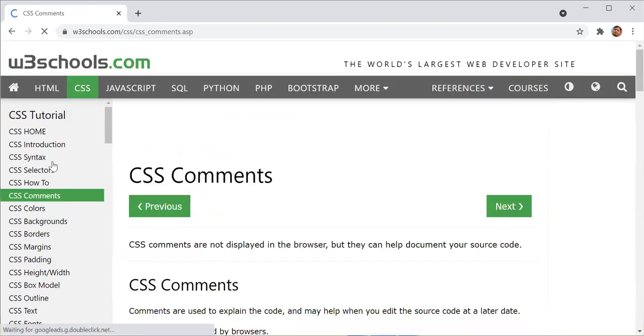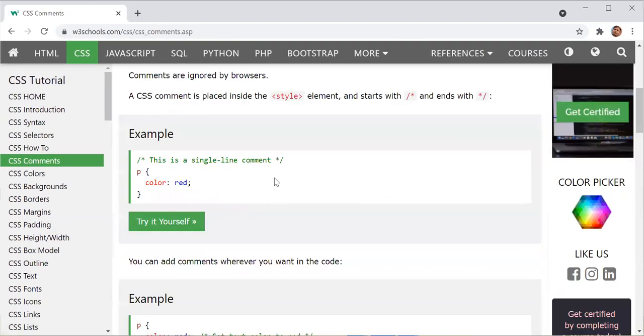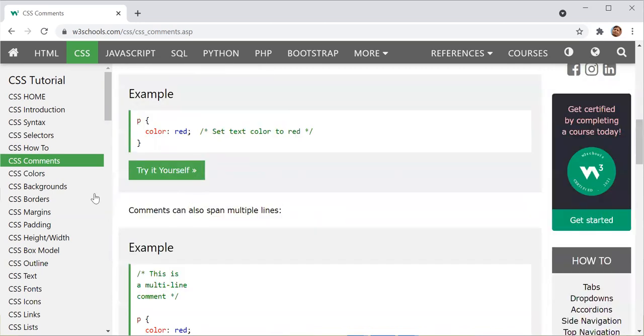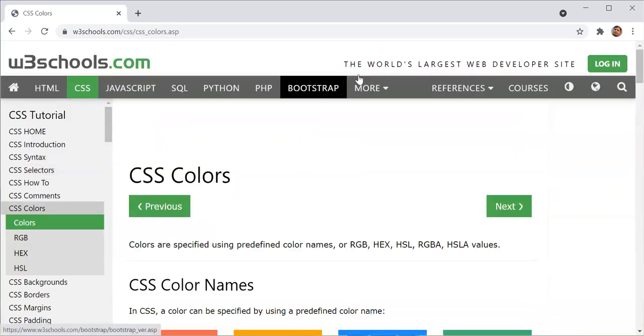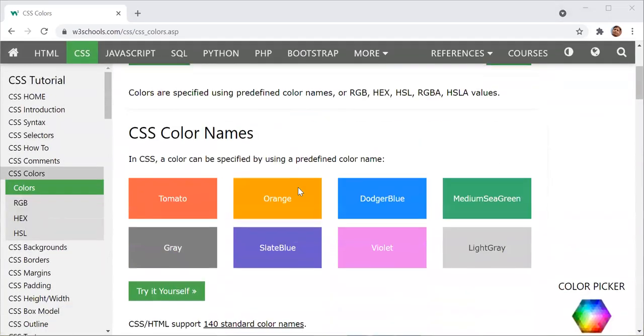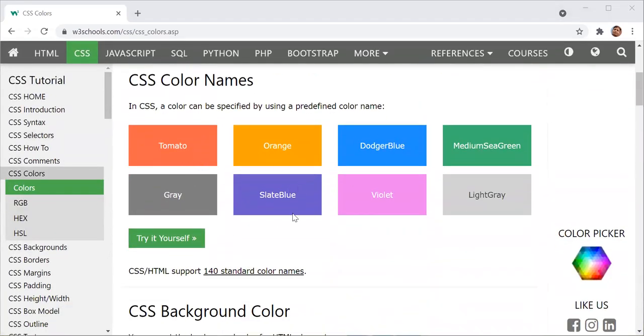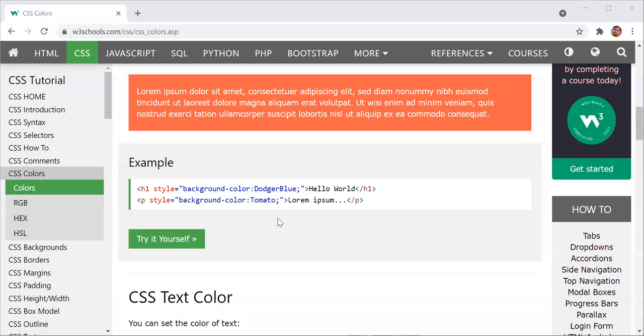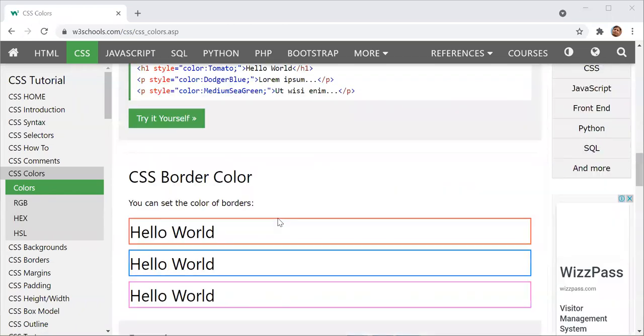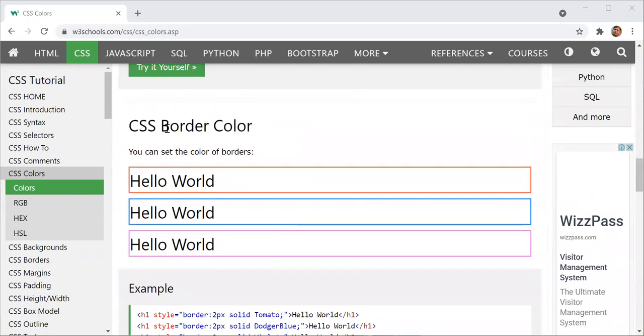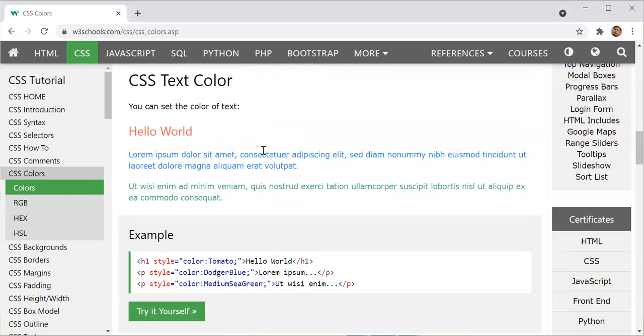Then we have CSS comments also. I think everybody is aware of this, that whenever we need to put some comment, we use it. We can move a little bit faster now. These are the names of colors. I think we are aware of these. Border color we can also give, font color, background color.